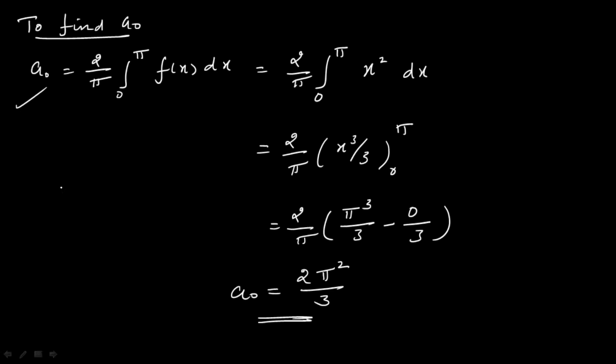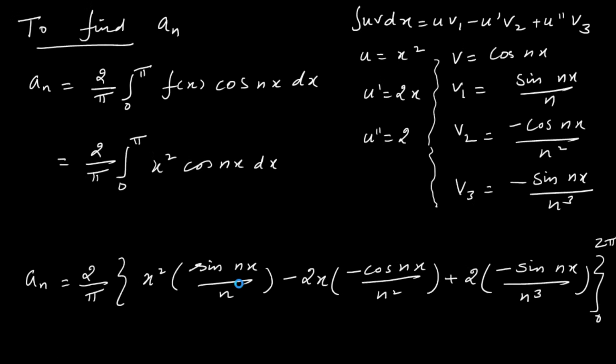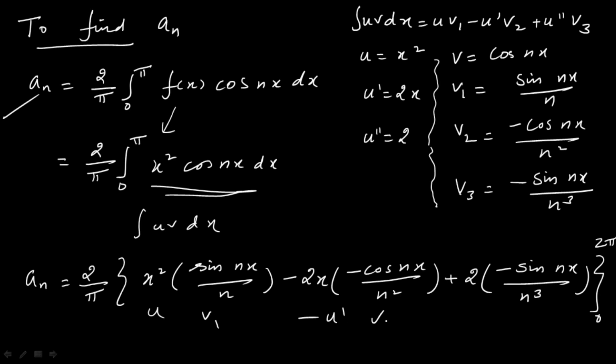So first we have to calculate the value of a naught. For that we make use of this formula. Replace f of x by x square, and integrating and substituting the limits you get the value of a naught. This one. And next you calculate the value of an. So for that we make use of this formula and replace f of x by x square. This is of the form integral uv dx. So for that we make use of Bernoulli's formula, that is integral uv1 minus u dash v2 plus